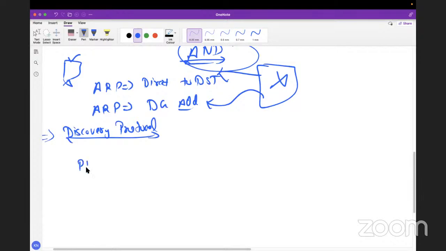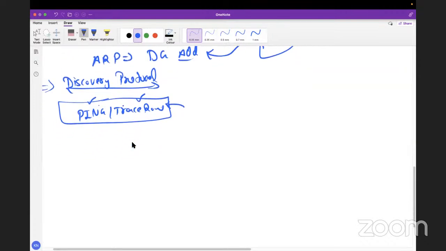In future, we have two things to discuss: ping and trace route. I think we have these two features in the last classes, right? So that time we'll discuss these two things in detail. How we can do a ping in multiple ways and how we can verify the reason behind it, and even how we can do troubleshooting, how we can use trace route, and how we can find out where the issue is and what the real issue is. So these two things we'll discuss later, in the end of the classes.